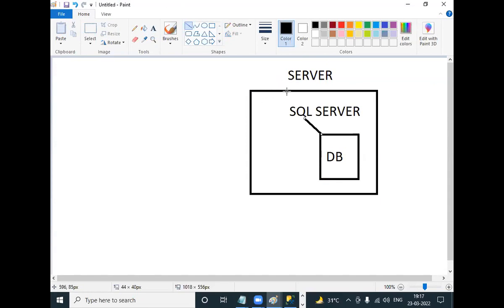Can we directly sit in front of the server and work with the database? You understood my point? This is the server. So can you directly sit in front of the server and work with the database? No, not possible, not practical. Assume the server is there in Singapore. Like assume a bank server. The bank server is there in Singapore.